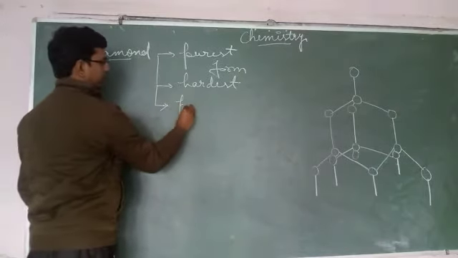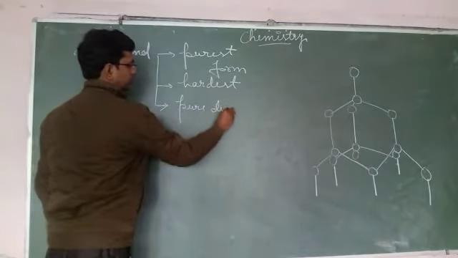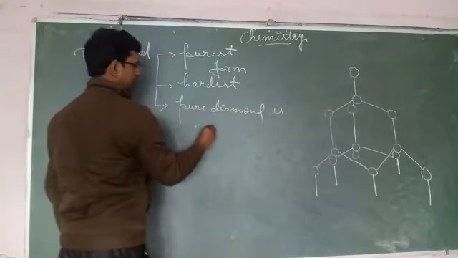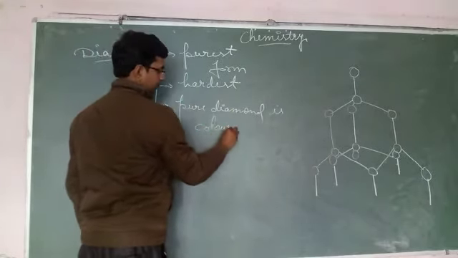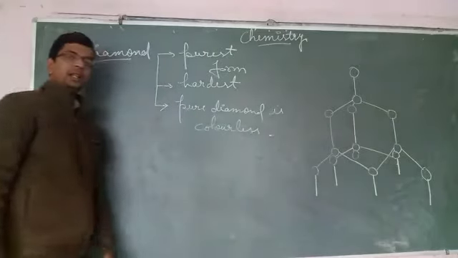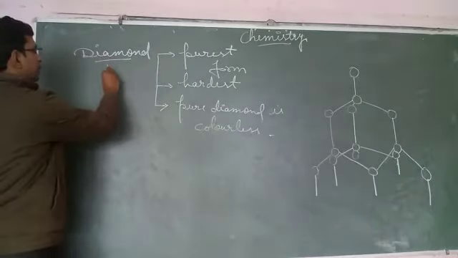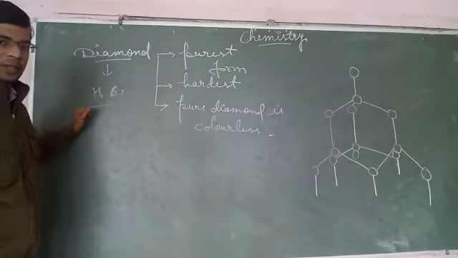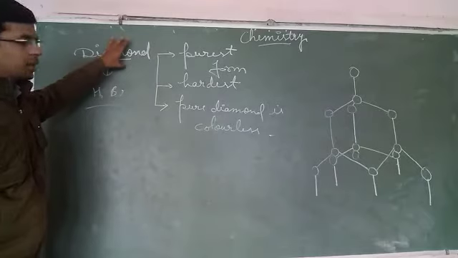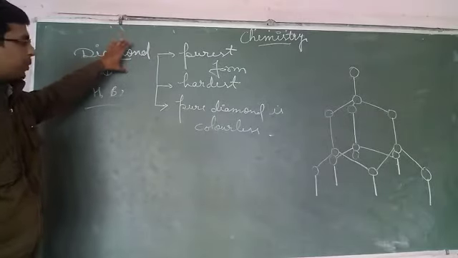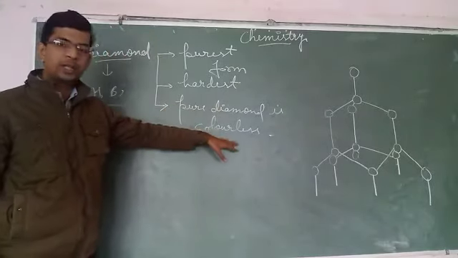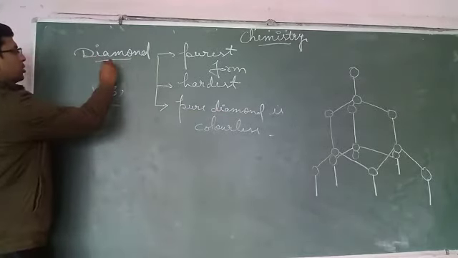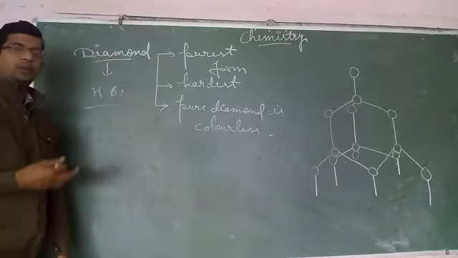Pure diamond is colorless or transparent, while if some impurities are present, for example hydrogen, boron or anything else, these impurities impart color to the diamond. So pure diamond is colorless, but because of impurities it may contain some color, it may be red or blue also.